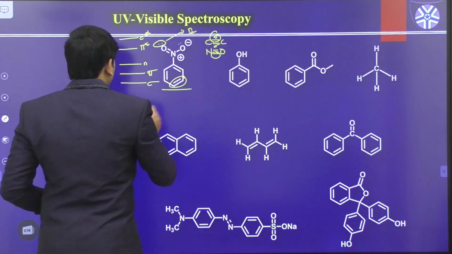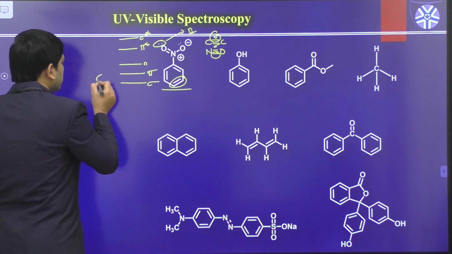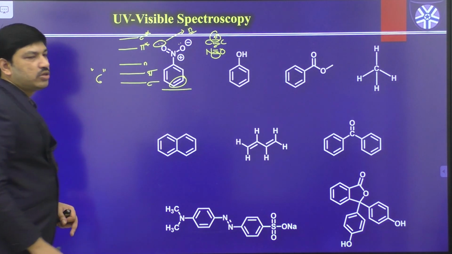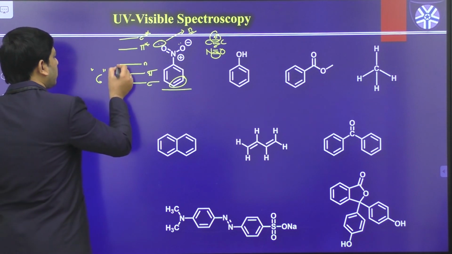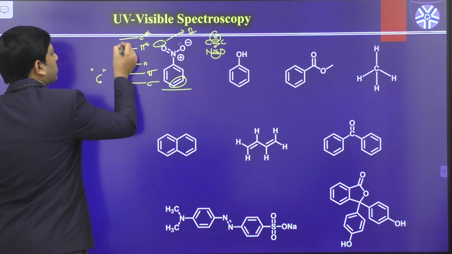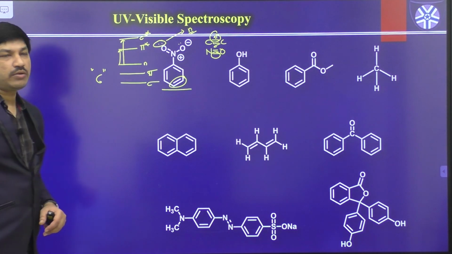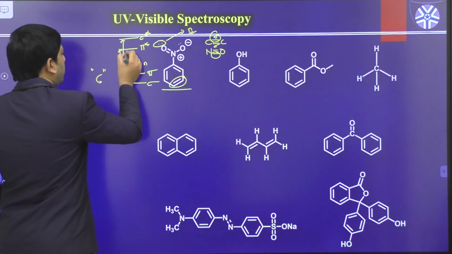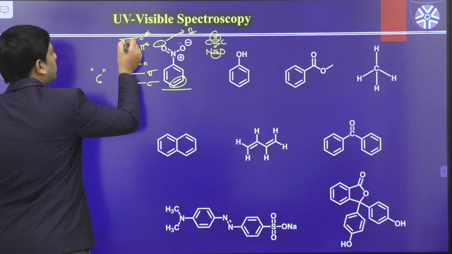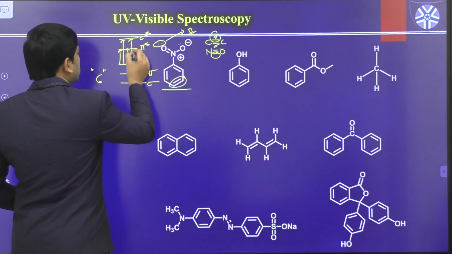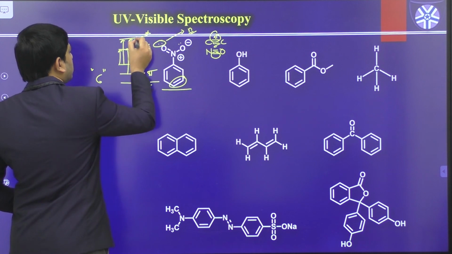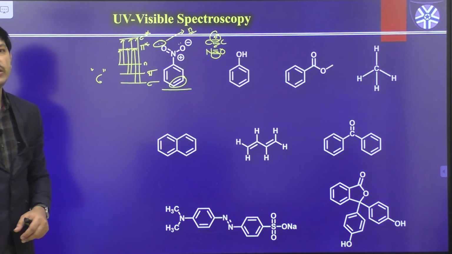That means in this case the total possible transitions are 6. What are the 6 transitions? n to pi star, n to sigma star, pi to pi star, pi to sigma star, sigma to pi star, and sigma to sigma star.